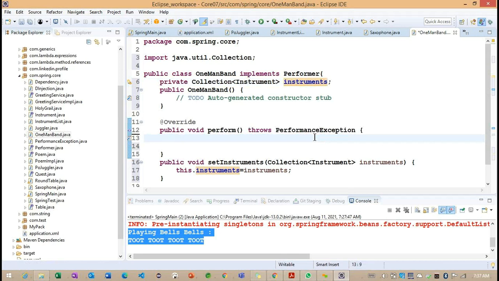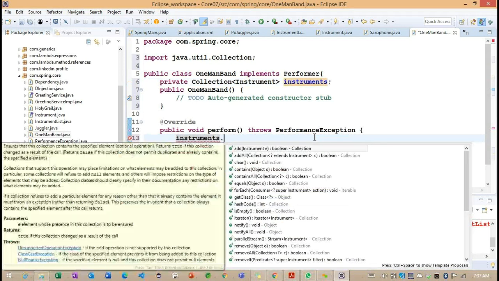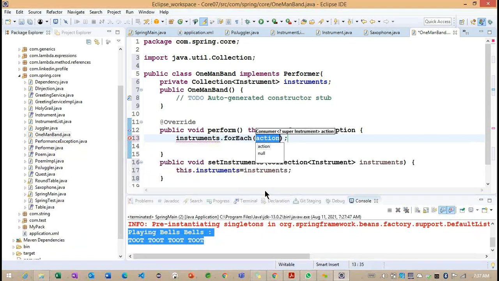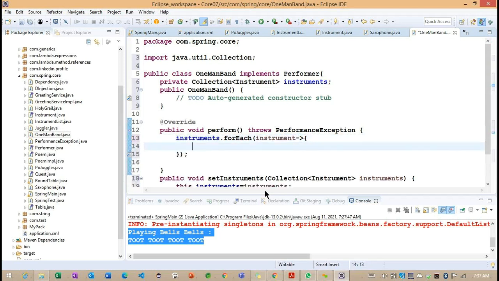Inside the perform method, using this, we can take each instrument and call instrument.play. Getting the point.